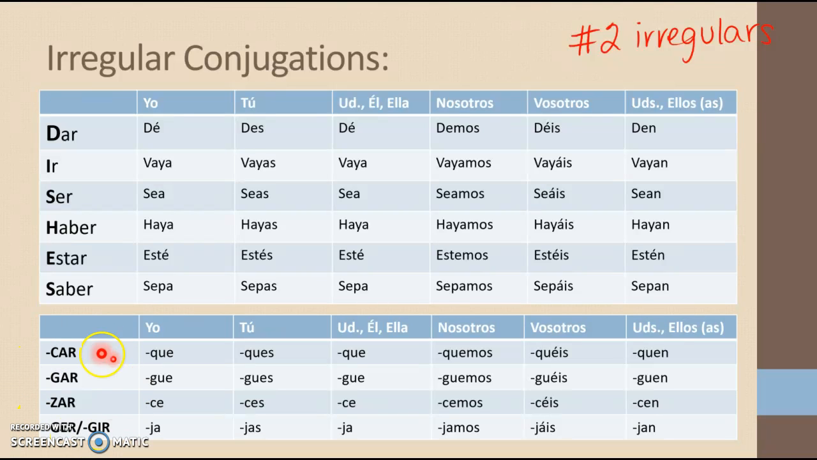Now, with car, gar, zar, and ger/gir verbs, we've learned that they need to maintain a sound. The same applies in the subjunctive, because when we put it into the yo form and we flip, we're going to eliminate the sound unless we're careful to keep the qu for car verbs, the gu for gar verbs, the ce for zar verbs, and the ja for ger, gir verbs. These little phonetic changes or spelling changes will help maintain the soft or hard sounds that the verb originally possessed. And now we just keep them all the way through every conjugation.